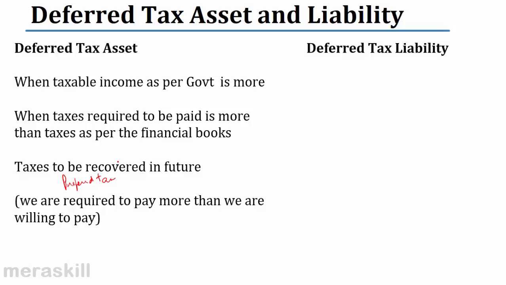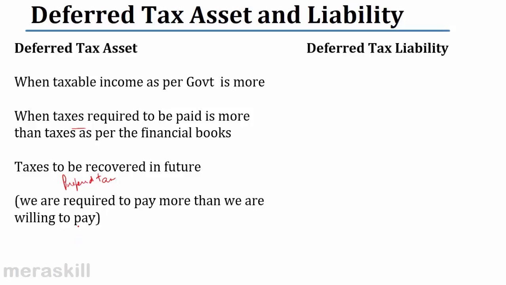Prepaid expenses are assets. Correct? Is it clear, students? So taxable income as per the government is more. That means the taxes required to be paid are more. In our books it is less. That means we will have to pay it. We will pay what the income tax authorities have asked us to pay. Therefore we pay it as per the IRC. But according to our books, we don't have so much tax liability. We have paid more tax than required to be paid. Therefore, that is a prepaid tax. We are required to pay more than as per our financial books.